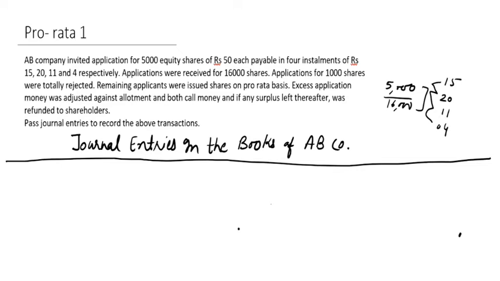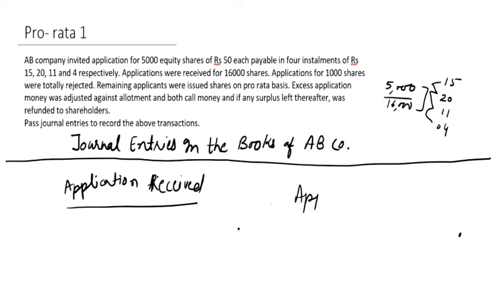So for doing this question, we will maintain a table. We will write applications received and applications allotted, meaning those who applied and what we have given to them.